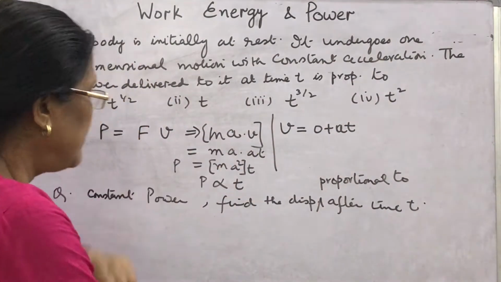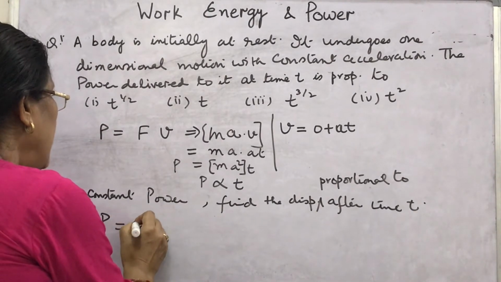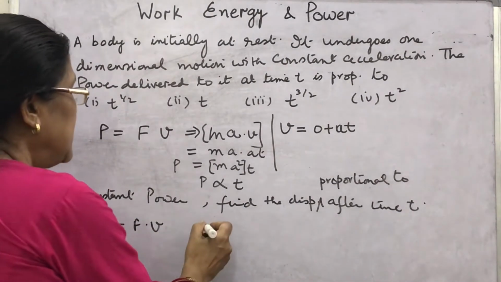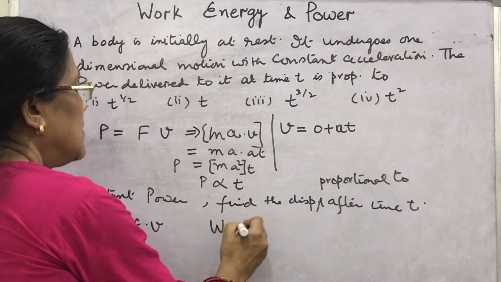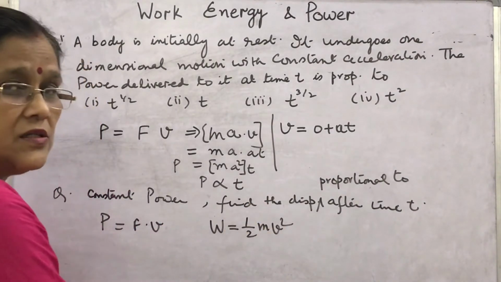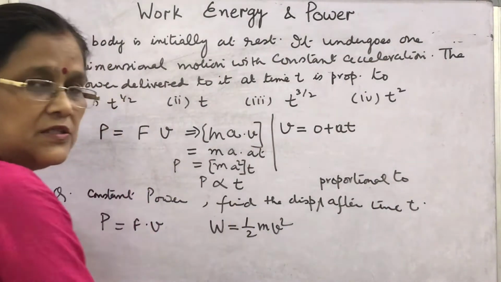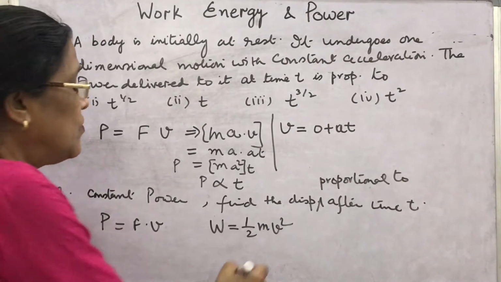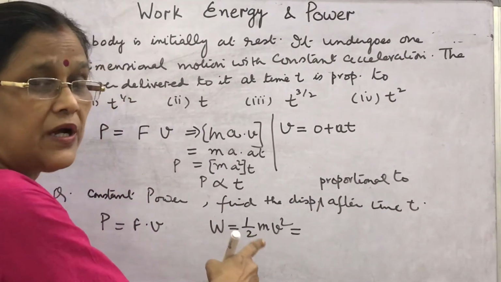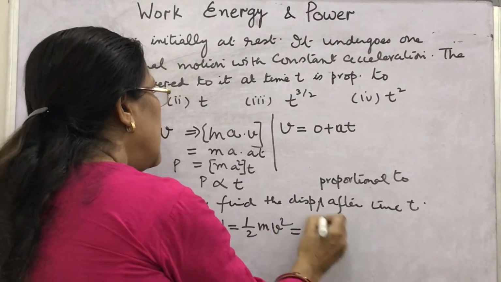Okay, how will you find? Again, you know P is equal to Fv, and also the work energy theorem. What does the theorem say? That work done is change in kinetic energy, half m v square. Since the object is moving with constant power, what can you write here? This will be equal to work done. Then how can you write it in terms of power? You can write this equal to P into t.